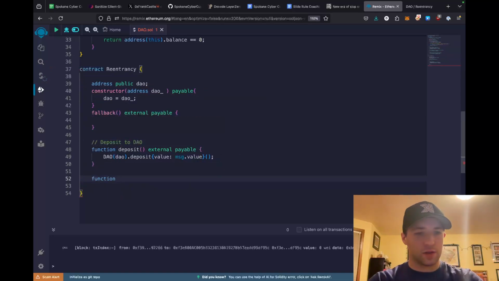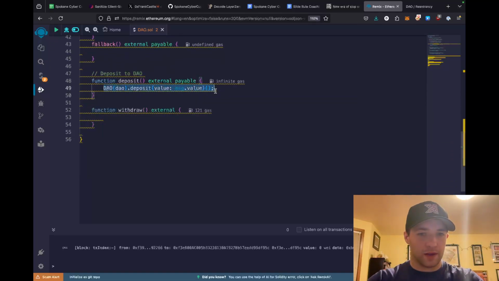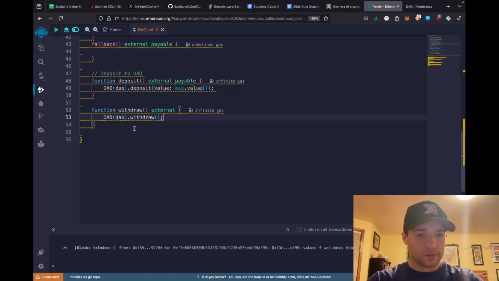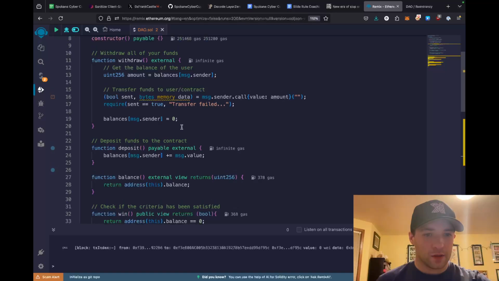And then, of course, we can do withdraw. And we need external because we want it to be callable by us. And then we do the same thing in effect. We do DAO, we do the typecast once again, dot withdraw. Cool. So then the smart contract will own the ether for us at that point. Notice that we're setting the balance as 0, and this is because it just makes life easier for exploitation. That's kind of about it.